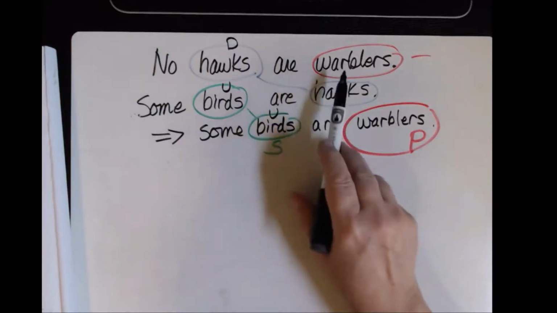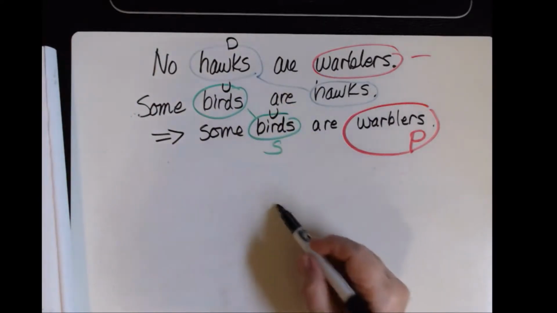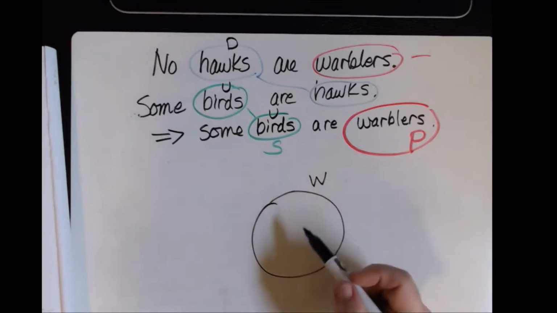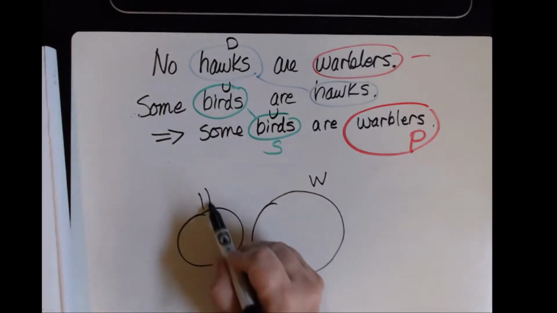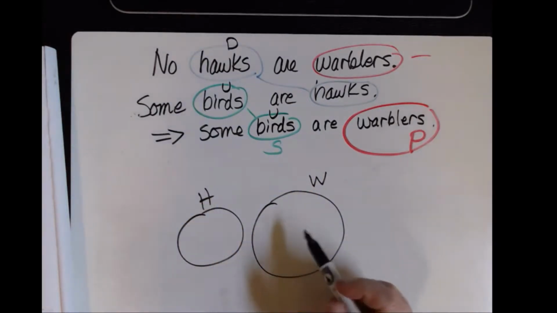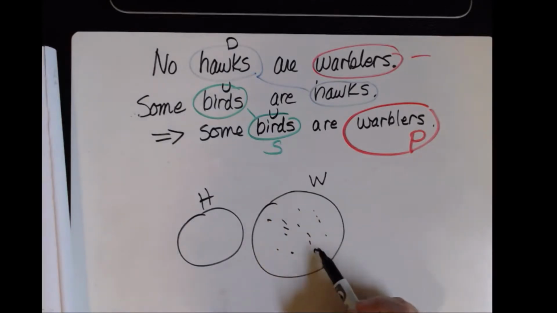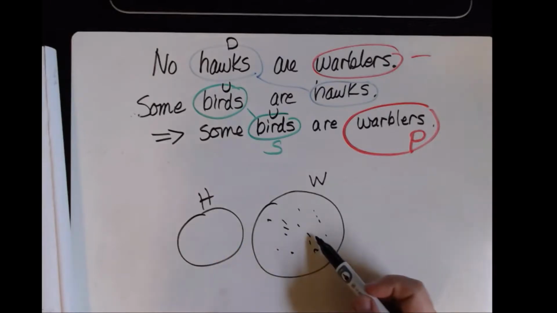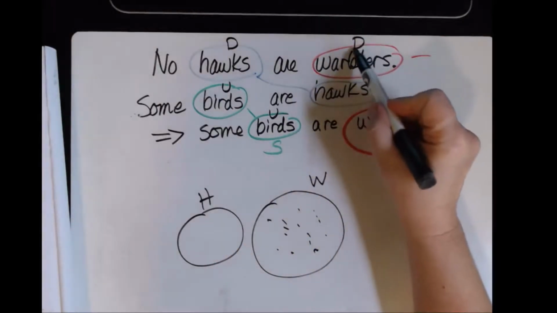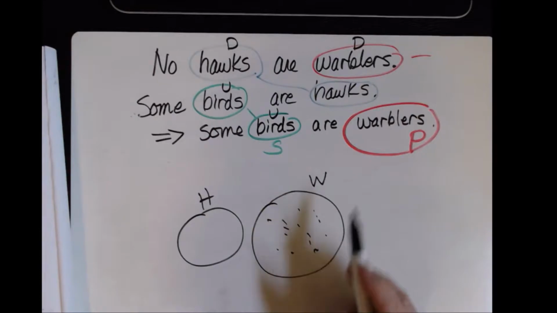All right, let's look at the conclusion. No hawks are warblers. This is my set of warblers, and this is my set of hawks. None of them overlap, but I have to look at every single one of these warblers in here to be able to say it's not a hawk. So obviously it must be distributed. I have to indeed examine every one in here to make that statement.